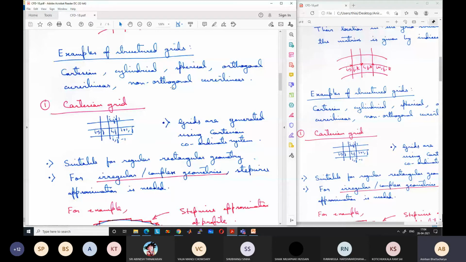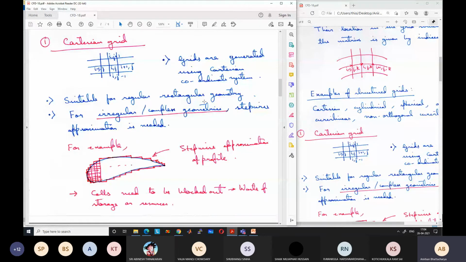So, for example, for Cartesian coordinate, the grids look like rectangular grids. i j, i plus 1 j, i minus 1 j, i j minus 1, i j plus 1. So grids are generated using Cartesian coordinate system. This is suitable for rectangular geometry, regular rectangular geometry. However, if the geometry is irregular, like say aerofoil structure, then you need stepwise approximation at the boundary, like steps are needed at the boundary.